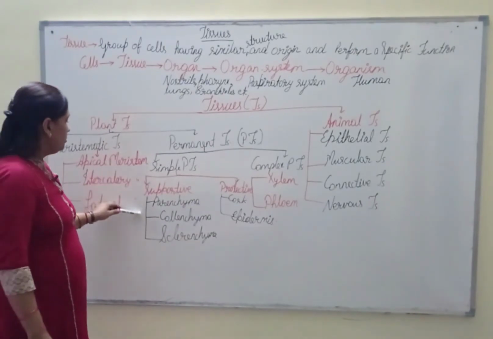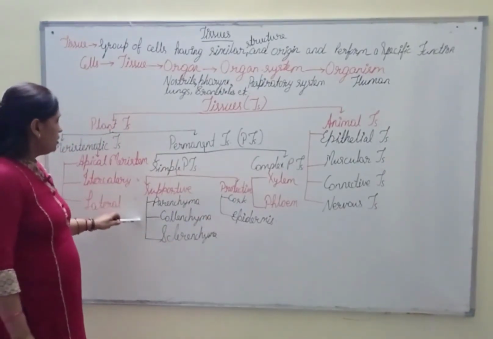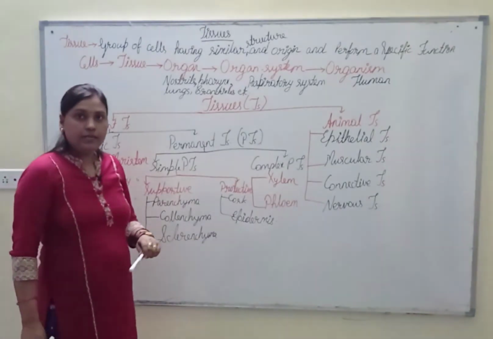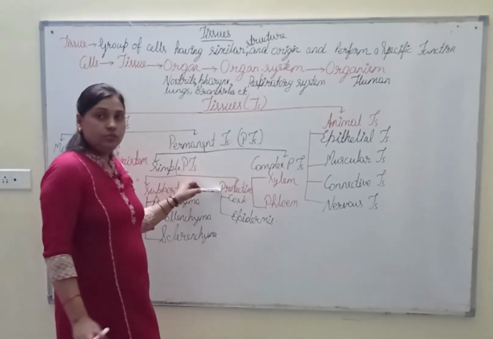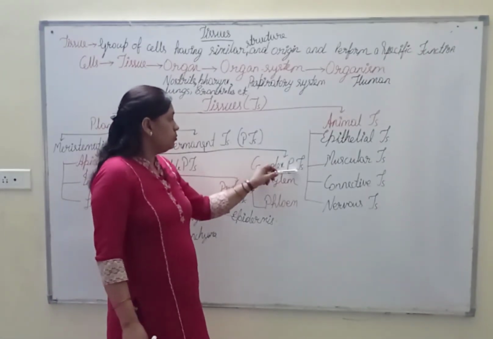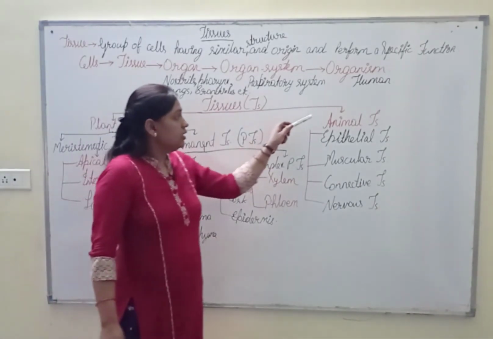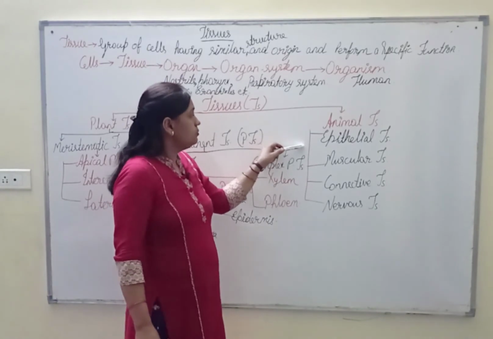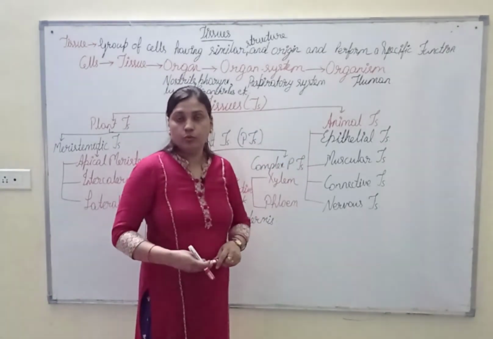These simple permanent tissues are divided into supportive and protective. Supportive tissues are of three types: parenchyma, collenchyma, sclerenchyma. Protective tissue is divided into cork and epidermis. Complex permanent tissues are of two types: xylem and phloem. Animal tissues are of four types: epithelial, muscular, connective and nervous tissue.